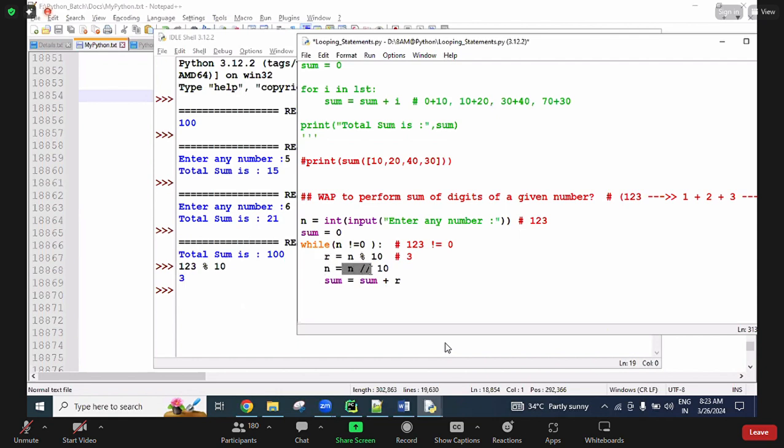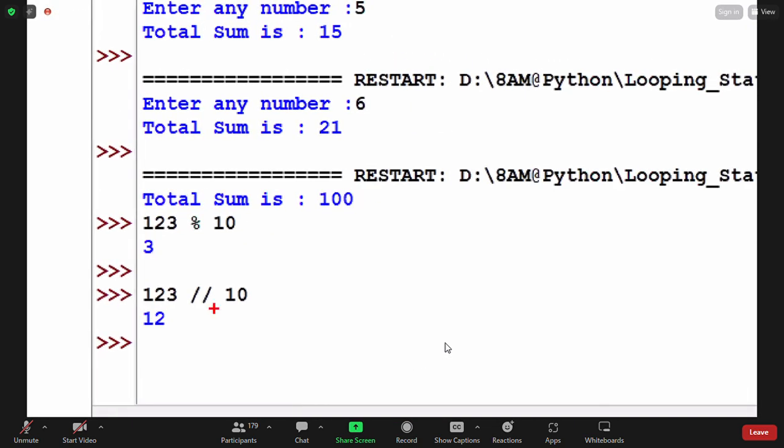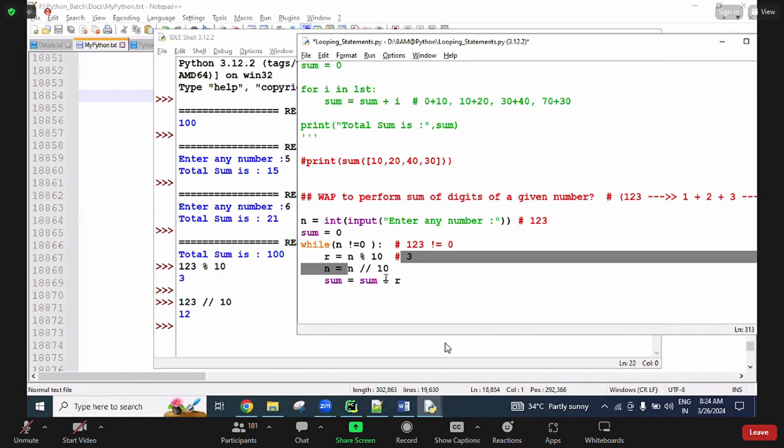Next, n floor division by 10. n value is 123, floor division by 10 returns 12. We are not finding the remainder, so simply 12 comes. So now the n value is 12. Are you understanding what I'm telling?